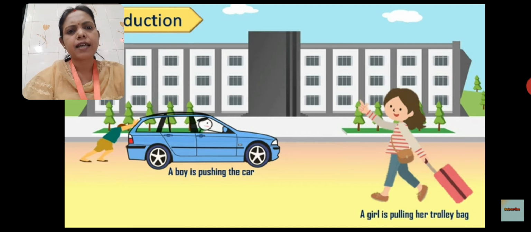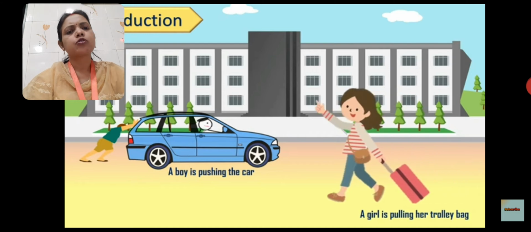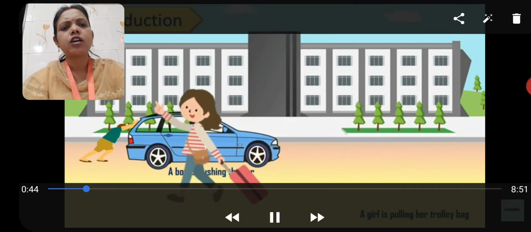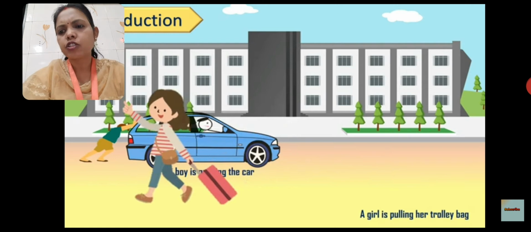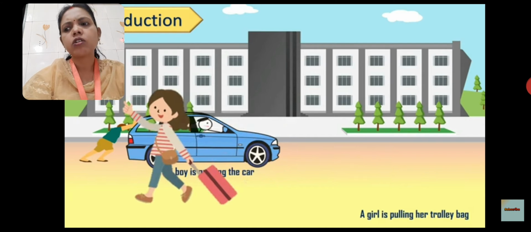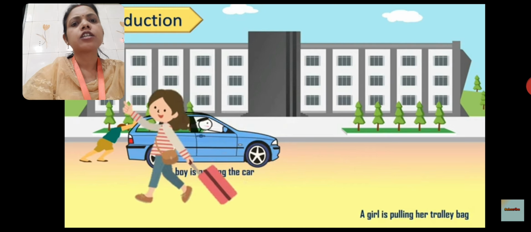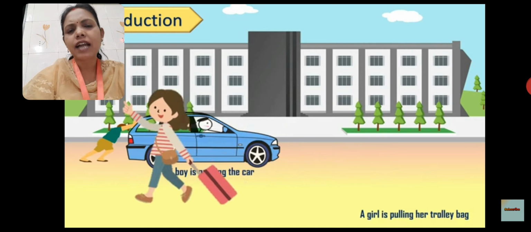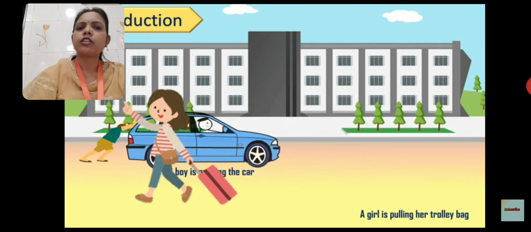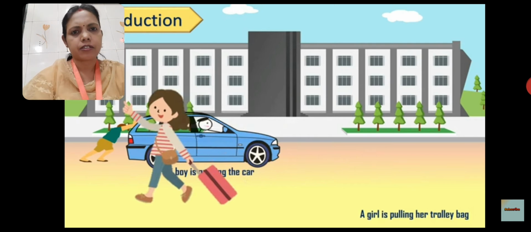In one example, a boy is pushing the car. Children, what are we observing? The boy is pushing the car. It means the boy is trying to change the motion of the car. The car is in rest position and that boy is trying to change its position.